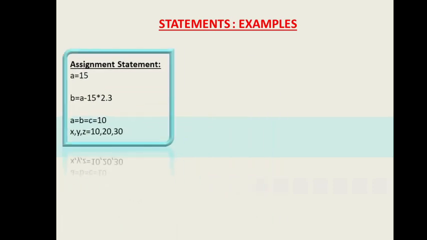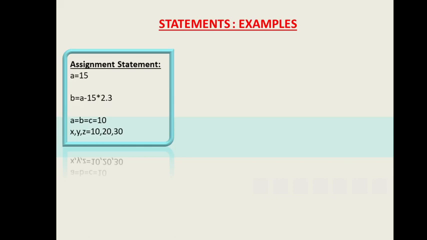So examples of these statements. First of all, the assignment statement. You have already done the assignment statement in previous videos. It is simply assigning a value to a variable, like a = 15. Here I am assigning the value 15 to a. Next is an assignment statement which involves an assignment operator. Obviously there will be an L value and an R value in an assignment statement. In the second example there is an expression, the result of which will be assigned to b. This is again an assignment statement.